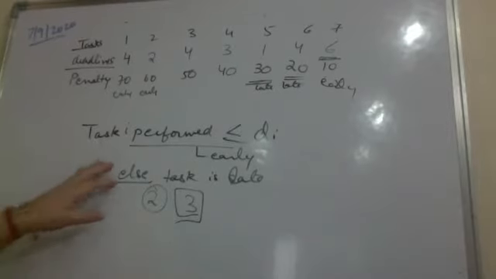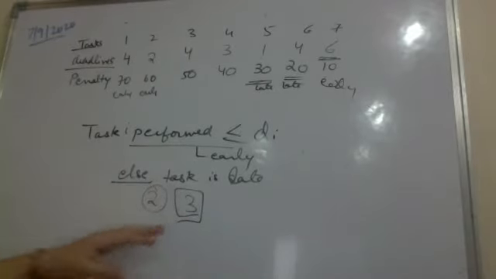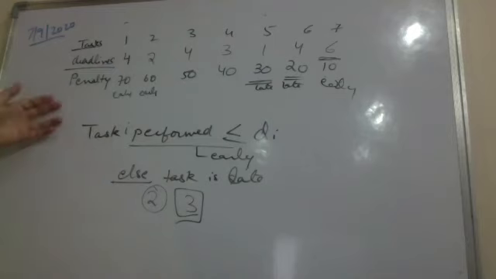So if a task is already late, I try to fill the schedule with the tasks which are still early, which have not missed the deadline. So I try to pick all the tasks which have not missed the deadline yet, in the decreasing order of their penalties. Is this fine? Yes ma'am. Okay.